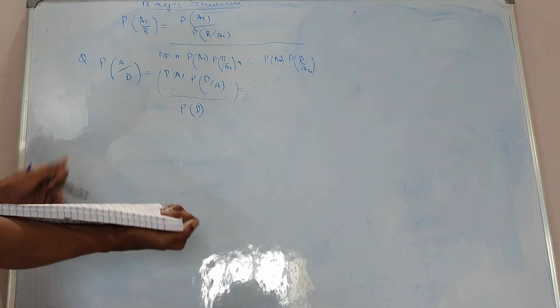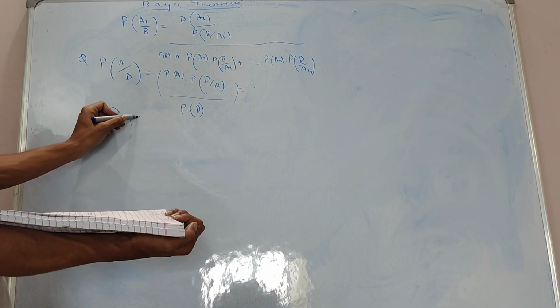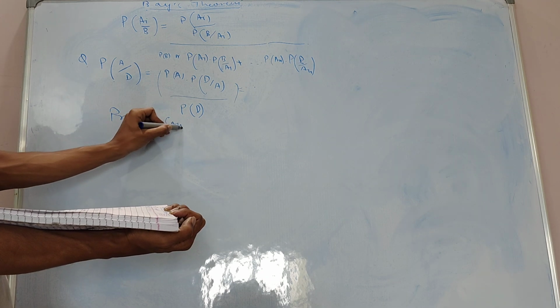Now, properties of conditional probability.